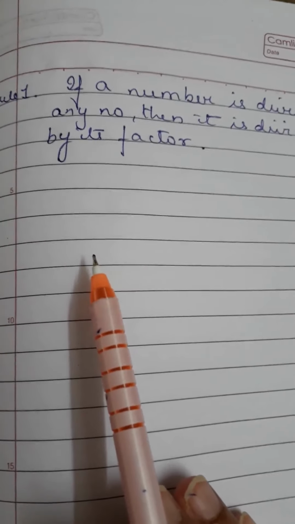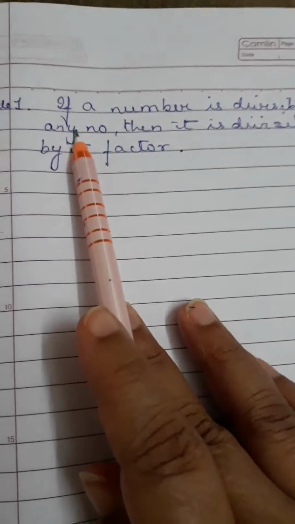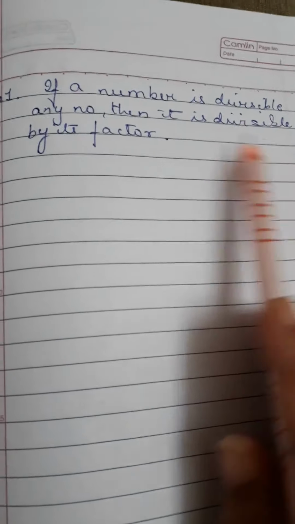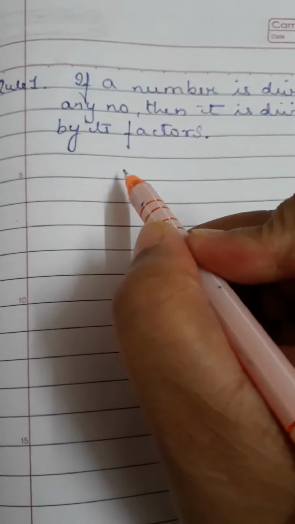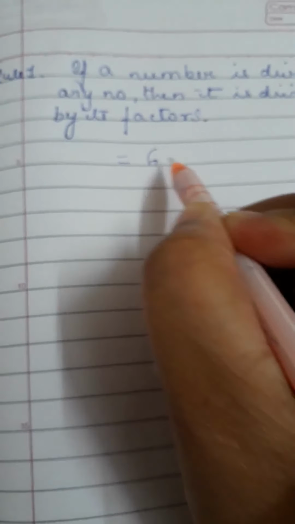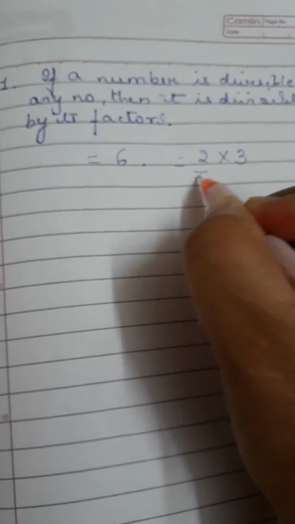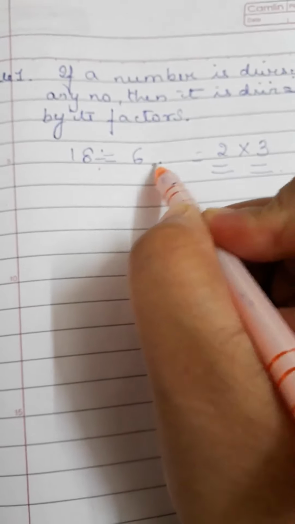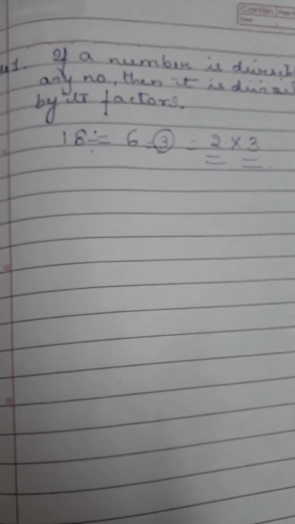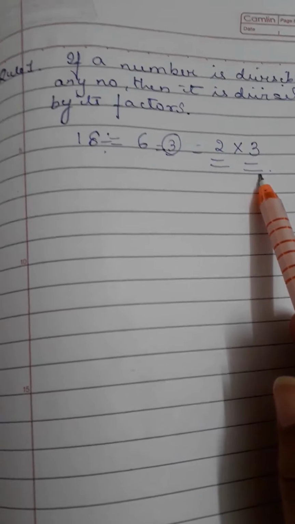Now let's see the properties of divisibility. The first property states that if a number is divisible by any other number, then it is divisible by its factors, right? That means if I can divide any number by 6, so what are the factors of 6? 2 and 3. So that number will be divisible by 2 as well as 3. For example, 18 divided by 6 is 3.